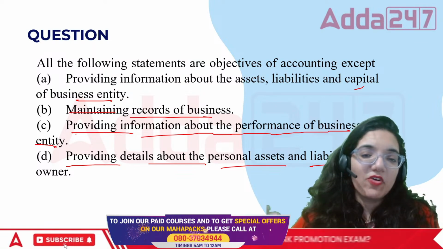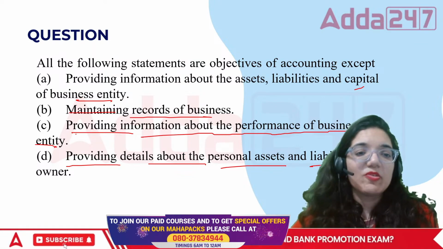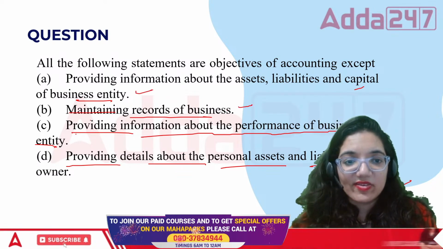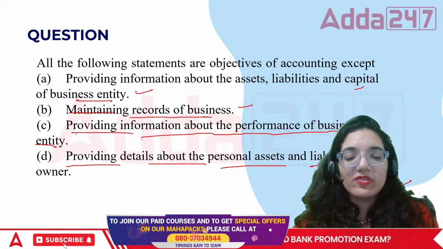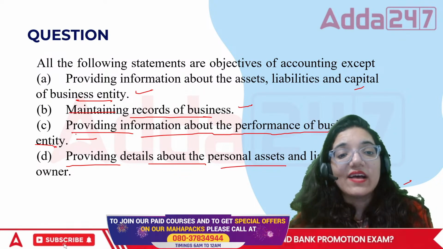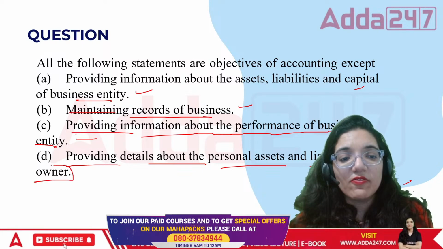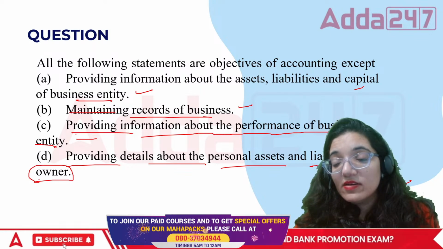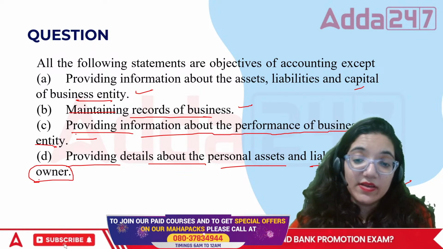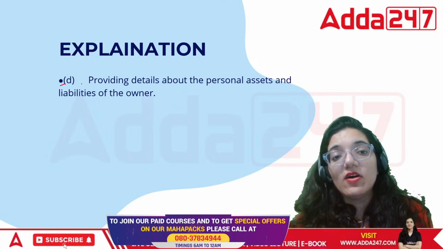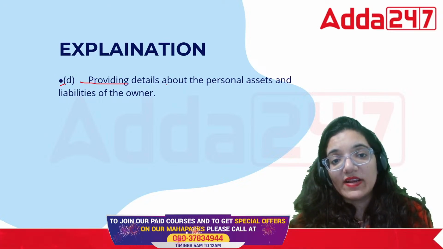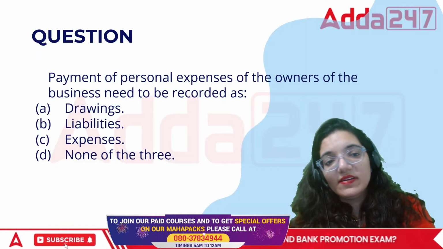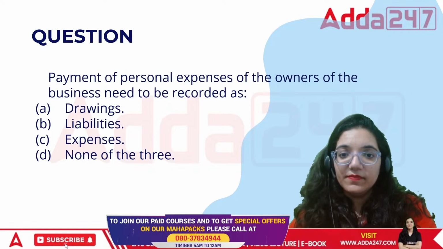It tells about the performance as well as position. It maintains the records of the business as well. So first is correct, second is also correct. Providing information about the performance of the business, that is also correct. The last thing relates to something of the owner. It doesn't relate to the owner. It relates to the business only, right? So in this case, the wrong part of accounting would be providing details about the personal assets and the liabilities of the owner.